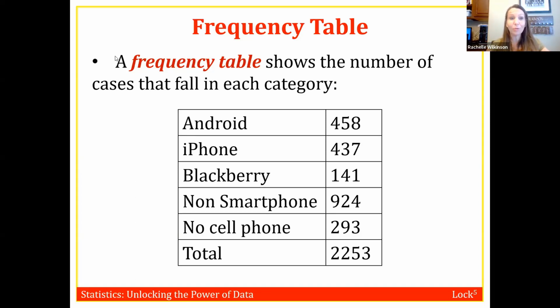Everybody has an iPhone, and they all kind of look down on me when I pull out my Samsung. Okay, and 293 people didn't even have a cell phone at all. That's over 10%, I think, of this group that did not have any cell phone. That was only 8 years ago. 8 years really isn't that long. So yeah, I think this was pretty interesting. So this is the frequency table.